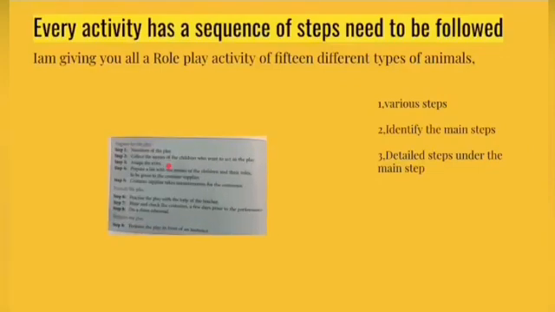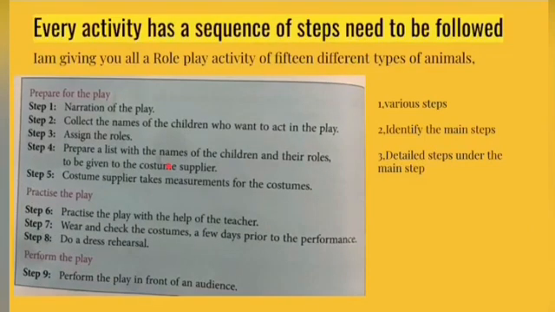Now you imagine that after coming back to school in class, I am giving you all one role play activity. Okay, but I am giving you only 15 different types of animal. Based on this only you are going to do the role play activity and I am keeping one monitor. Okay, so I am informing to you all like whatever ideas and suggestions you have, you should discuss with your monitor only.